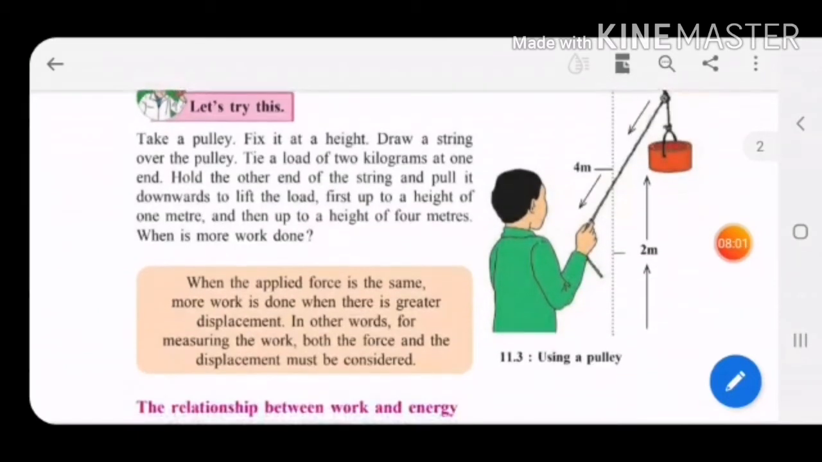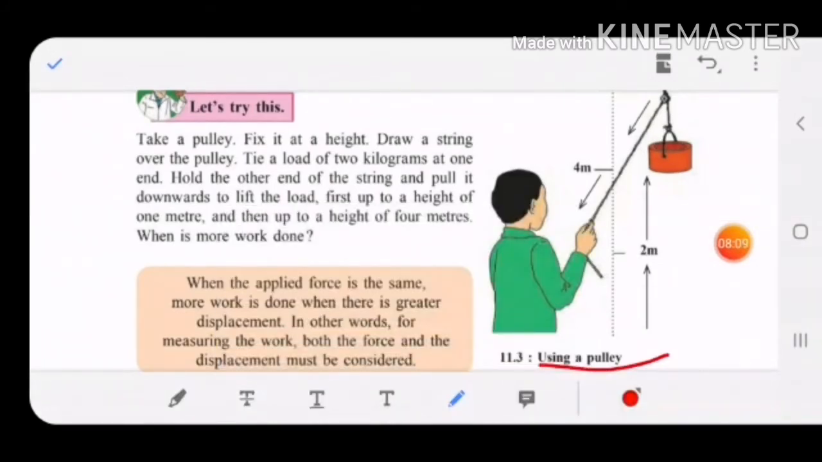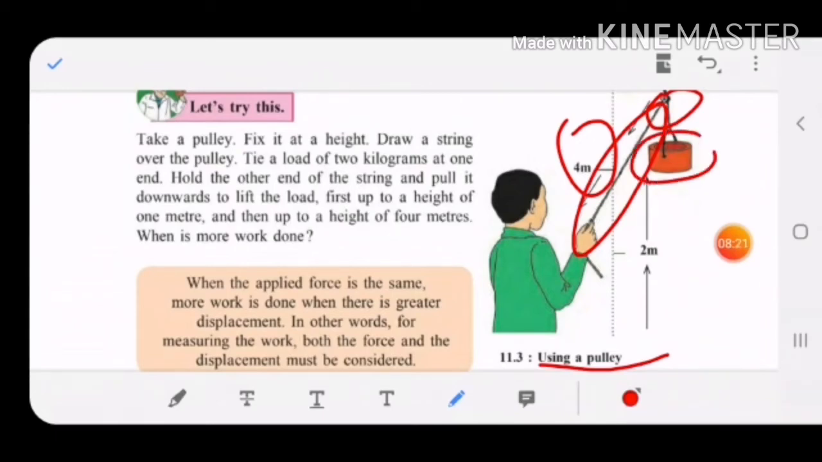Let's try this. Take a pulley, fix it at a height. See, children, this boy is doing an experiment with a pulley. This pulley is fixed at a certain height, 4 meters. Draw a string over that pulley like this. Tie a load of 2 kgs at one end. Hold the other end of the string in your hand and pull downwards to lift the load. First up to a height of 1 meter, then up to a height of 4 meters.